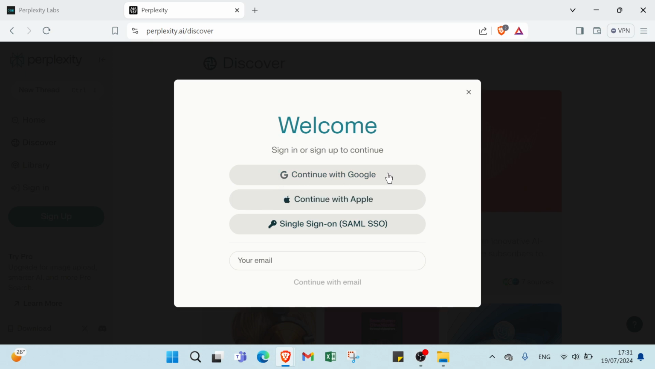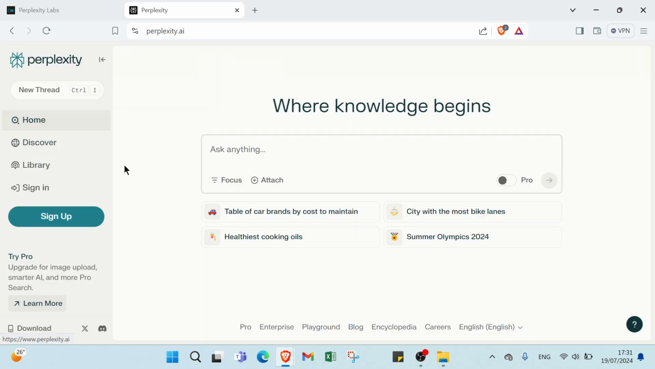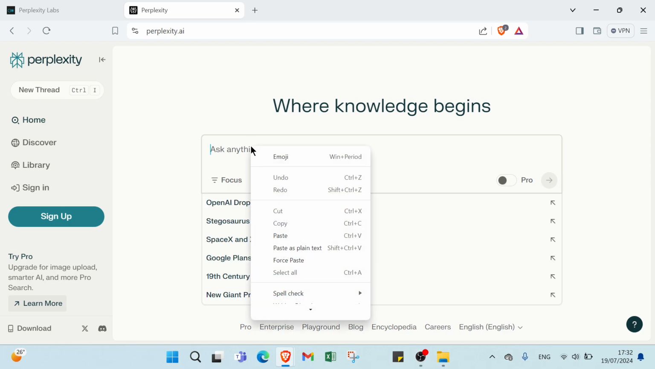To sign in, all you have to do is continue with Google, Apple, or some SSO, or click over here and write your email, and you sign up. Here we have where knowledge begins. You can ask anything you want here. Focus, attach. Here we have a switch if you want Pro Search, our most powerful search, ideal for longer answers to complex questions.